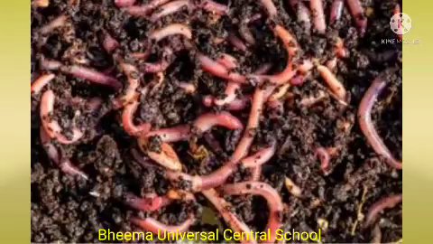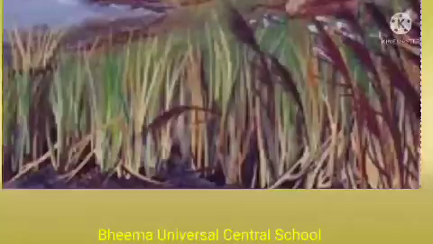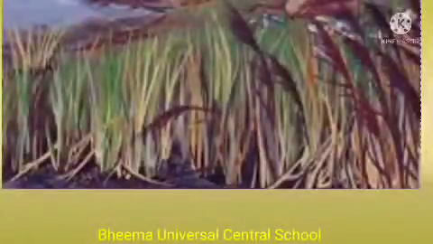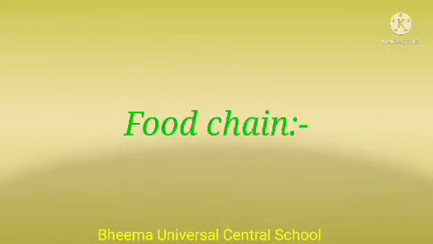These substances again mix with the soil and provide nutrients to plants like grass. Based on the eating pattern of different animals, it can be deduced how all the plants and animals are interdependent.